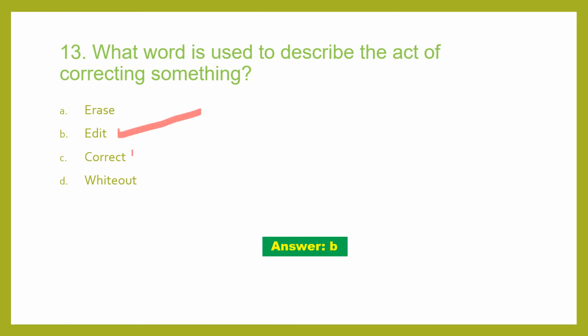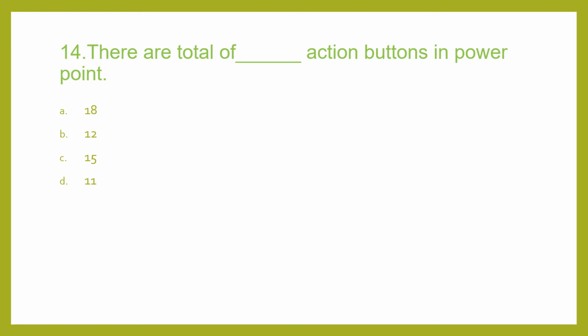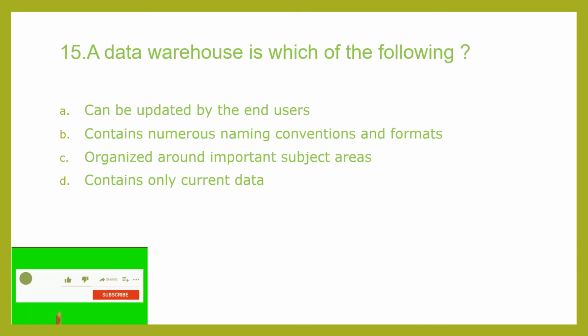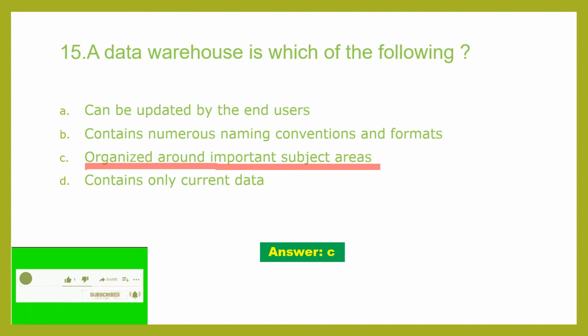Now 14th one, there are total of dash action buttons in PowerPoint. If you go into PowerPoint, you have to see how many action buttons are there. You can just go and check there. So the answer will be 15. Coming to the 15th question. A data warehouse is which of the following? Now I'm not going into detail on what actually a data warehouse is. It's a big topic, so I'll just explain the answer. A data warehouse is organized around important subject areas. This will be the correct answer.